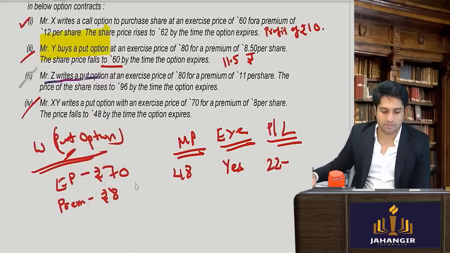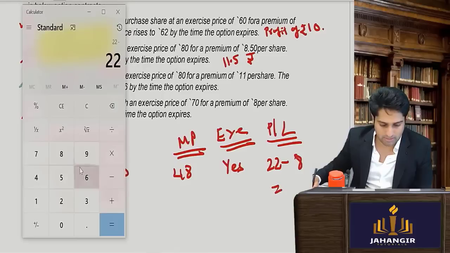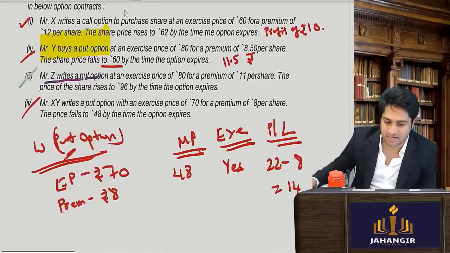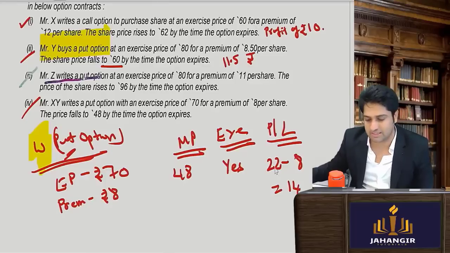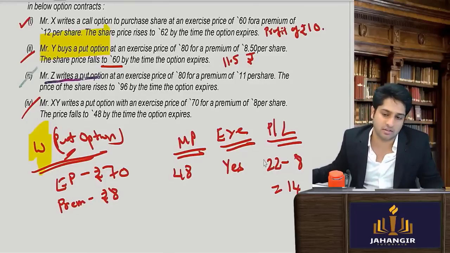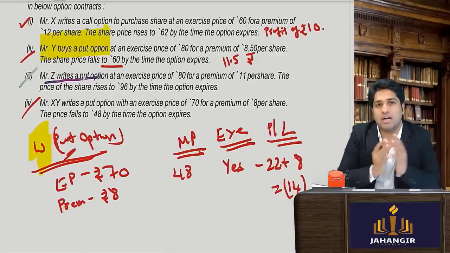But the holder has to pay a premium of 8 rupees. So you will have 30 minus 8, so it is 22 rupees. Now since he is the writer, we have to change the sign in the end. So we will say that since this holder has earned 22, that means I have lost 22. So I will change the sign and say 22 has been lost. Have you understood till here?